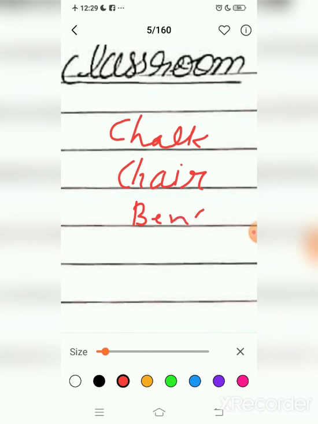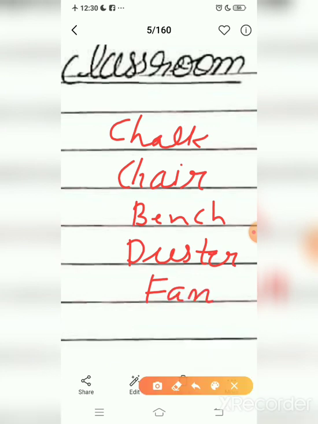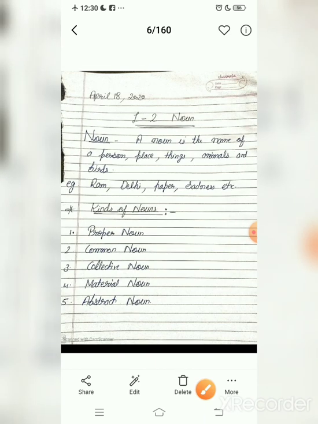Look here. Firstly, chalk. Second, chair. Third, what do you see in your classroom? Bench. And what do you see in your class? Duster. And what do you see in your classroom? Fan. There are many examples. All these are nouns. Now our chapter of the noun starts.